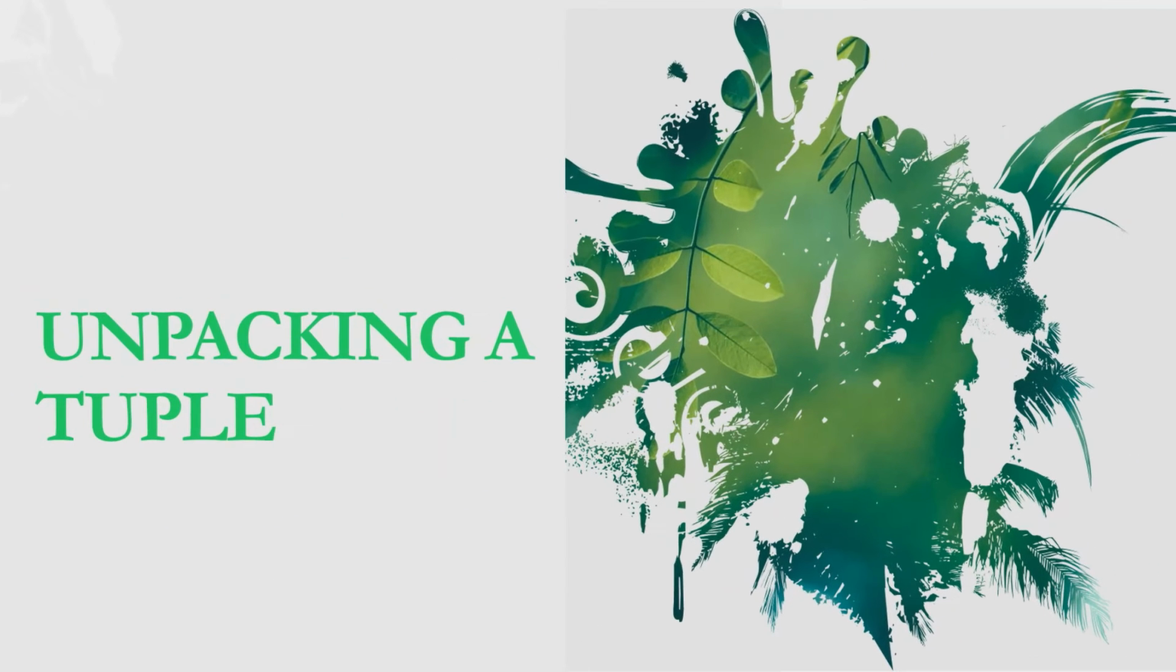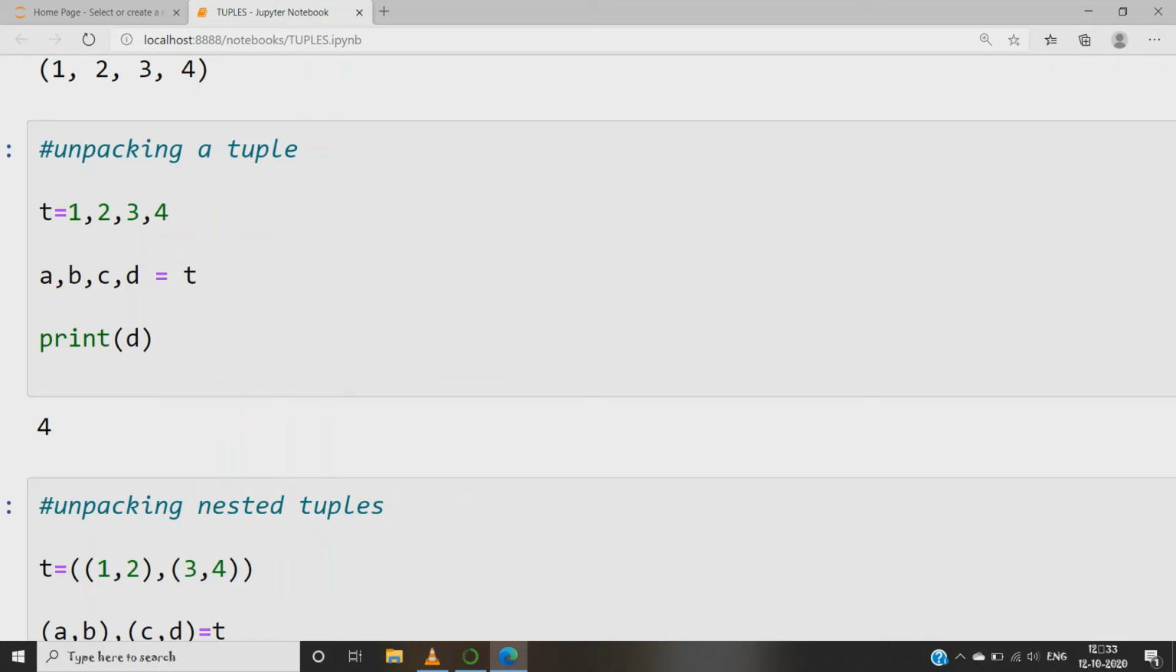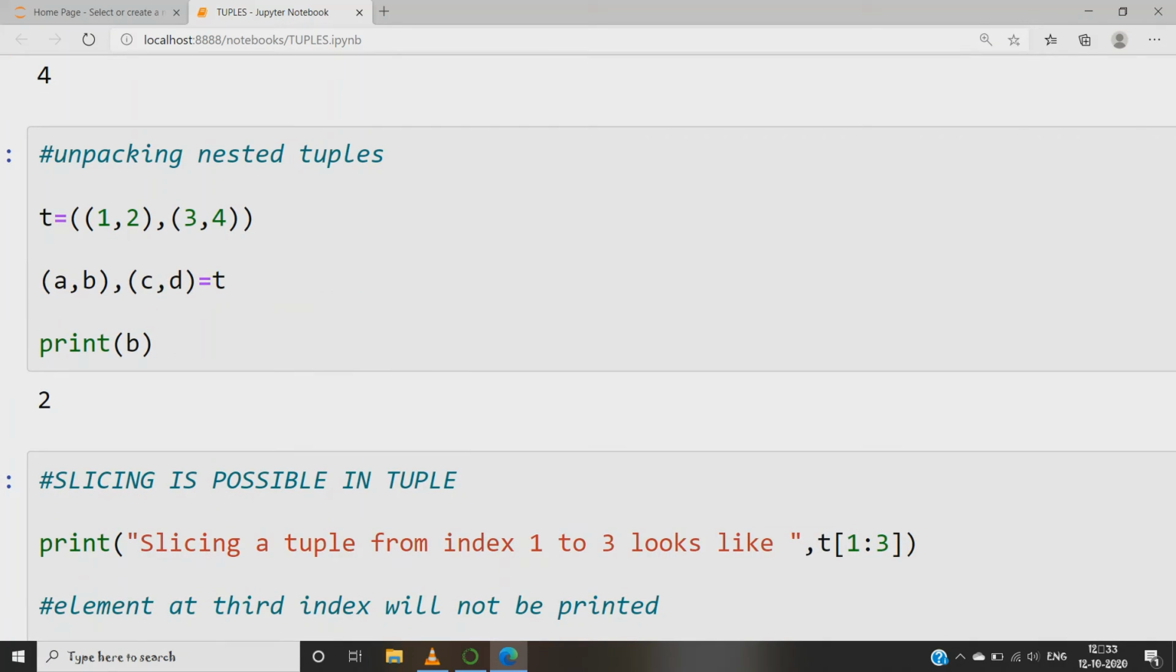And the final concept is known as unpacking of a tuple, which is the reverse of what we did when we initialized it without parentheses. We place n number of variables on the left side of the equal sign and a tuple variable on the right side, where n is the length of the tuple, and now the variables will contain the corresponding values based on the sequence.